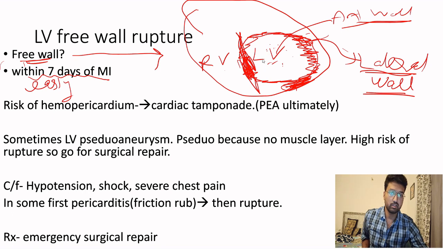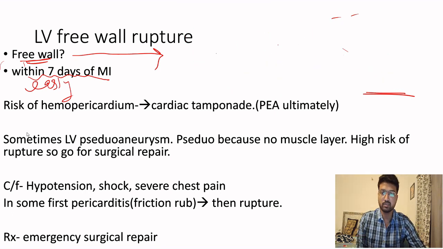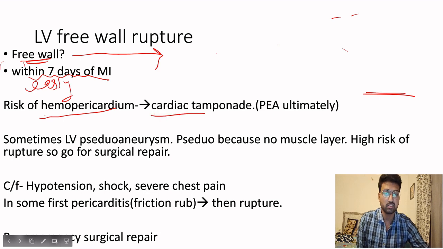Let me just erase this and show you exactly what happens when there is a rupture. When there is a rupture, there is a risk of hemopericardium, which can go on and form a cardiac tamponade. So how does this occur? Let us see one more time.